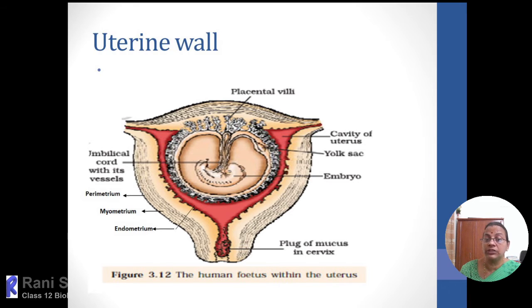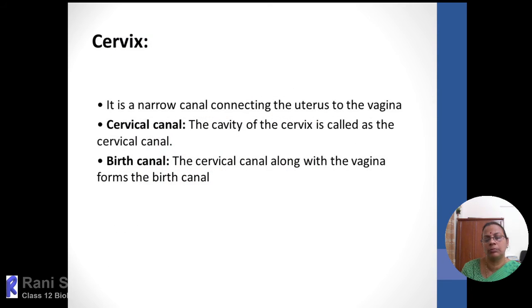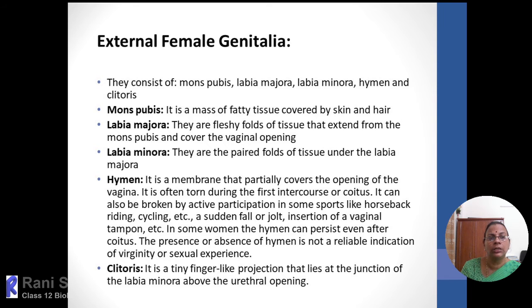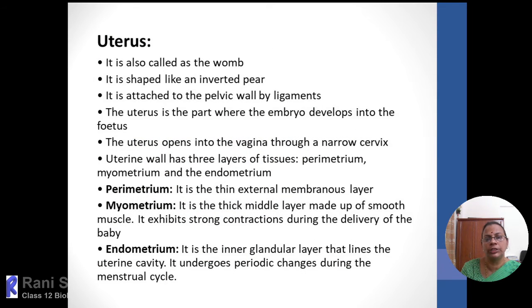So soon after the fertilization, the zygote formation will take place and the zygote will develop into early stages of embryo. That is, initially the division will take place. It will transform into a ball of cells that is called morula, then into blastula. That means a two-layered early stage of embryo. Then this blastula will get implanted into the uterine region.